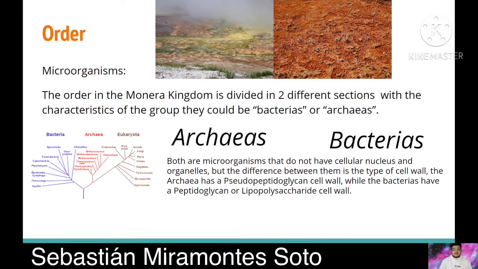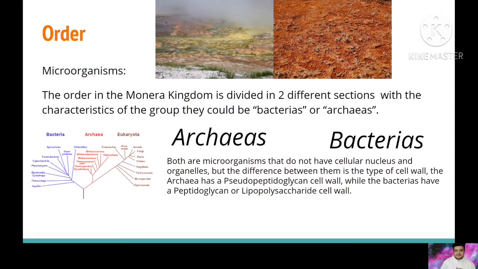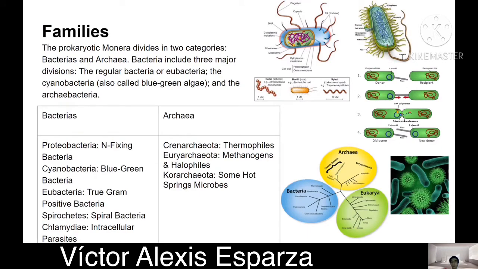Both are microorganisms that do not have cellular nucleus and organelles, but the difference between them is the type of cell wall they have. The archaea has a pseudopeptidoglycan cell wall, while the bacteria have a peptidoglycan or lipopolysaccharide cell wall. I'm going to present the families of the Monera kingdom.